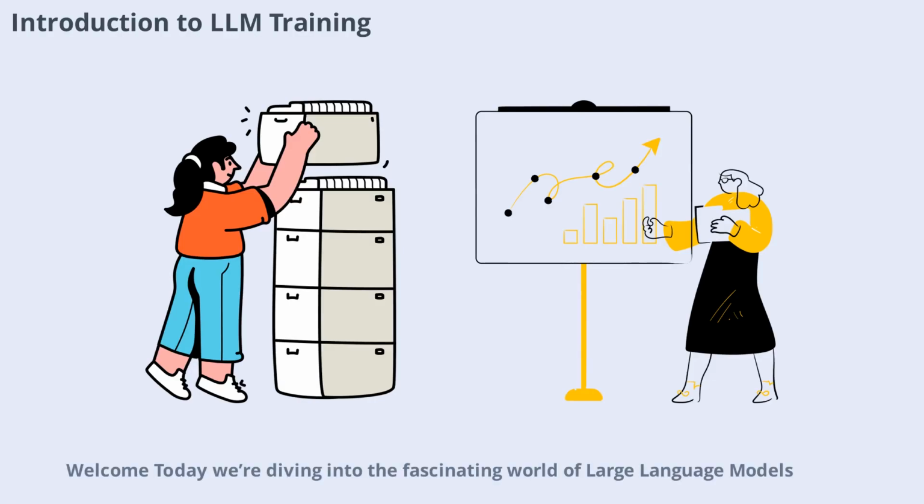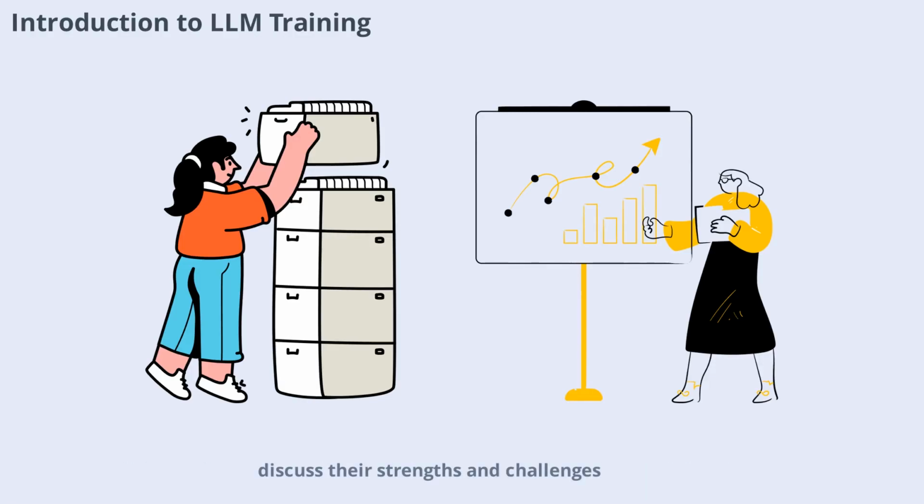Welcome. Today we're diving into the fascinating world of large language models, or LLMs, and exploring how they're trained. At the heart of every powerful AI language model lies a vast collection of data. But how is this data gathered and why does it matter so much? In this video, we'll break down the main data collection methods used for training LLMs, discuss their strengths and challenges, and see how each method shapes the capabilities of these advanced models.